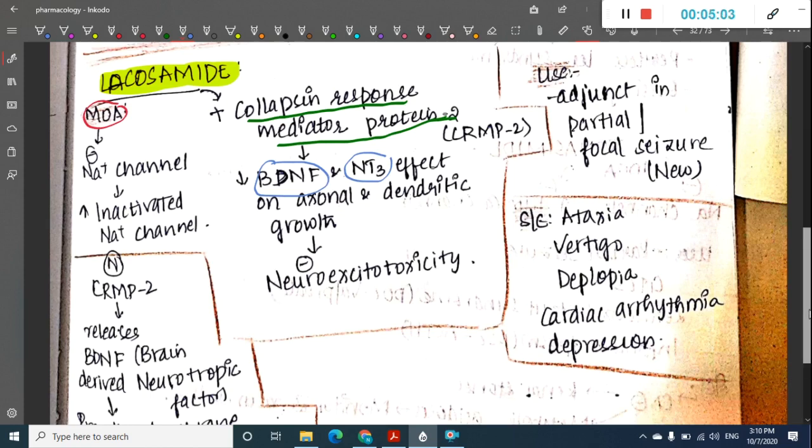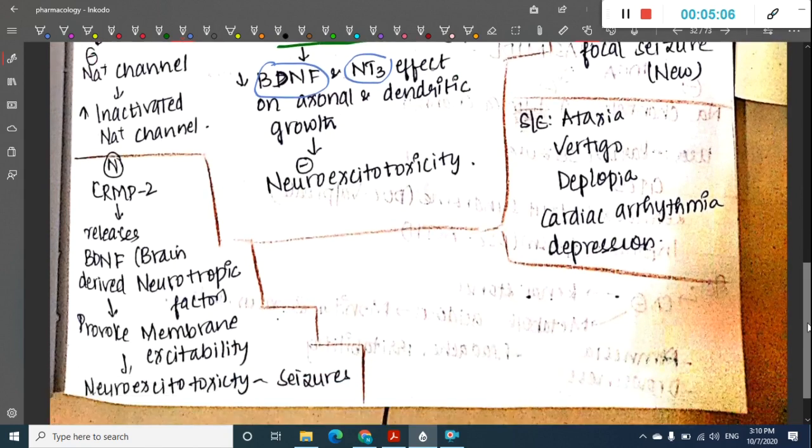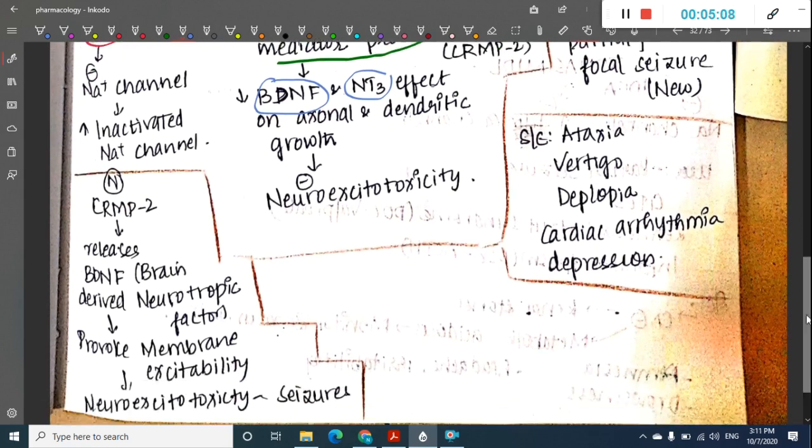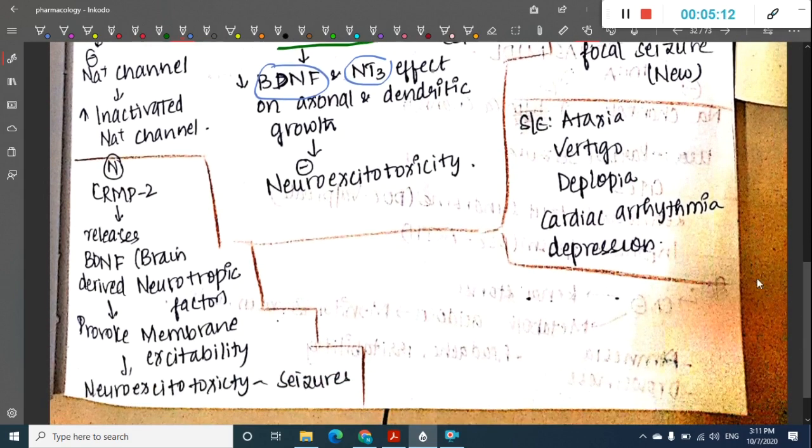What actually happens normally is that collapsin response mediator protein 2 releases brain derived neurotrophic factor. Sorry, I said natriuretic factor earlier, I am really sorry.